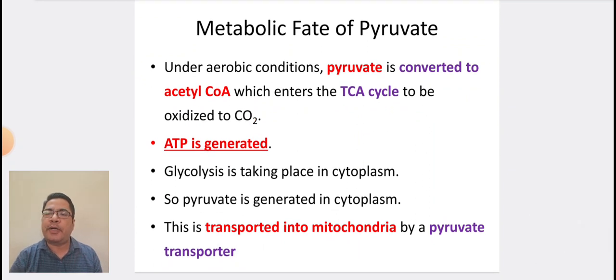Coming to metabolic fate of pyruvate. Under aerobic conditions, pyruvate is converted to acetyl-CoA which enters the TCA cycle to be oxidized to CO2. ATP is generated. Glycolysis takes place in the cytoplasm, so pyruvate is also generated in the cytoplasm. This is transported into mitochondria by a transporter, the pyruvate transporter.